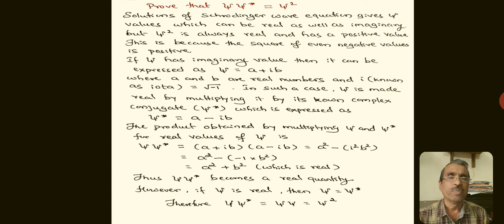This probability is given in this form. So go through this, learn about the mathematics of these aspects, and remember these things.